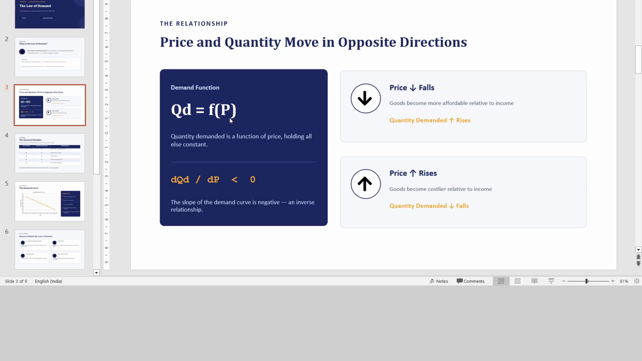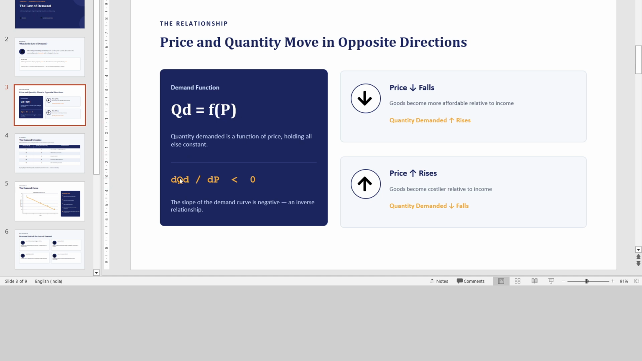Now see this relationship: quantity demanded is a function of price. Means, here the price is the independent variable and quantity demanded is the dependent variable. Whenever there is a change in price, quantity demanded will change. And how will it change? It will change inversely. Means, there will not be any change in quantity demanded without a change in price.